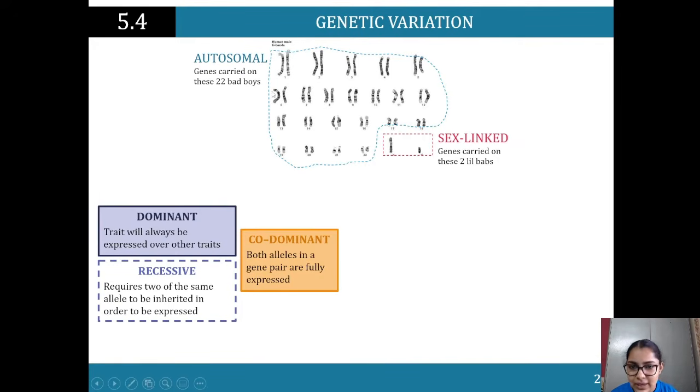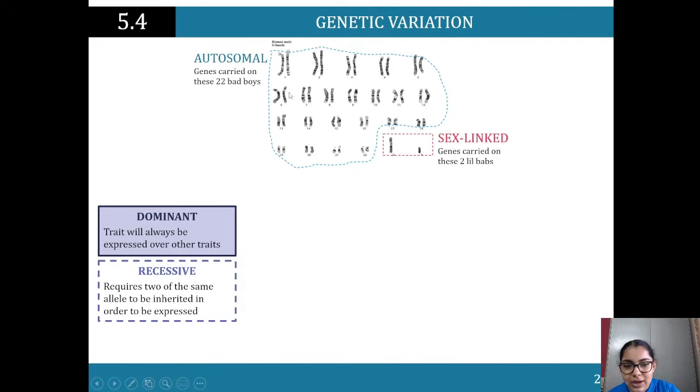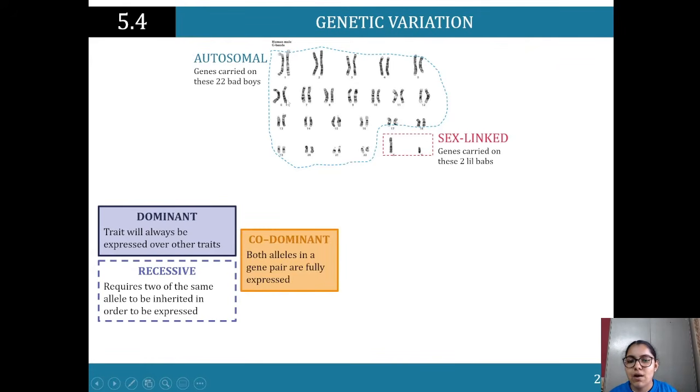Okay, so codominant: both alleles in a gene pair are fully expressed. So we've got both alleles here. What are alleles? Let me go back here. We've got both alleles over here that are being expressed. I've got an allele for black hair and an allele for black hair on both of these chromosomes, and it's being expressed. An allele is basically that trait that's there in the genetic material, in the DNA over here.